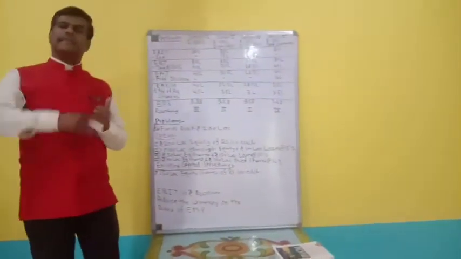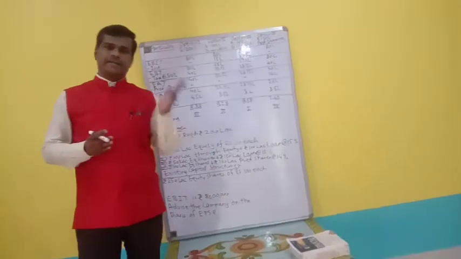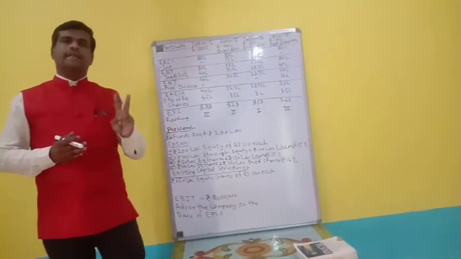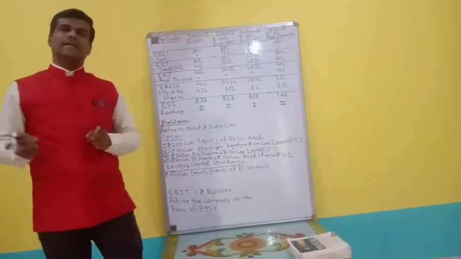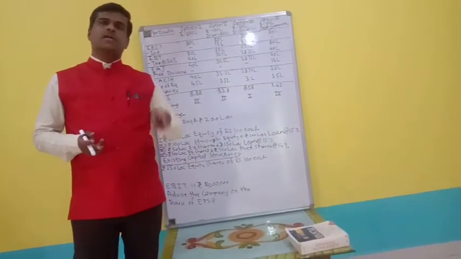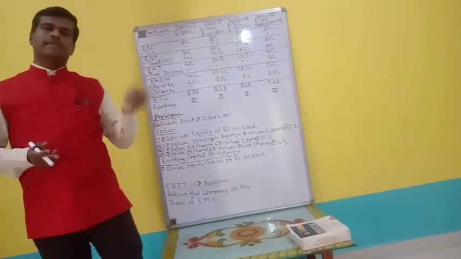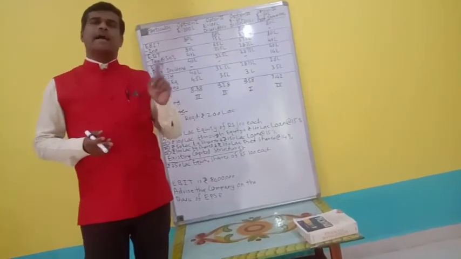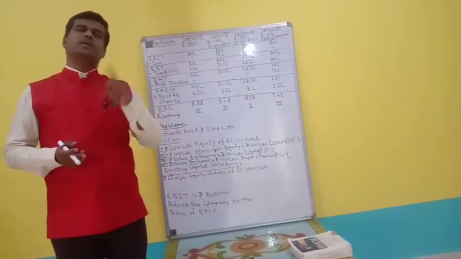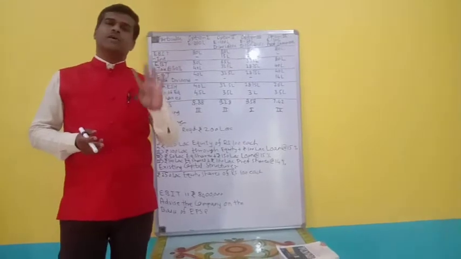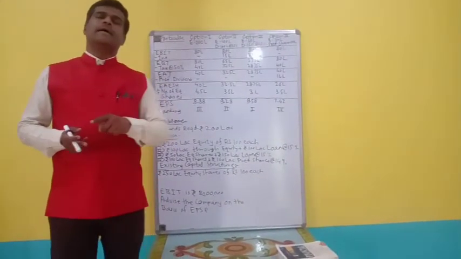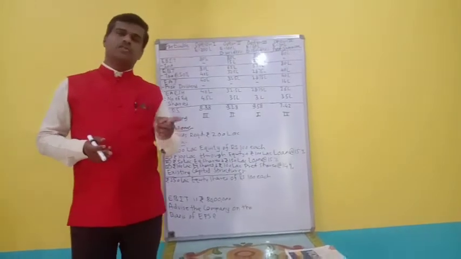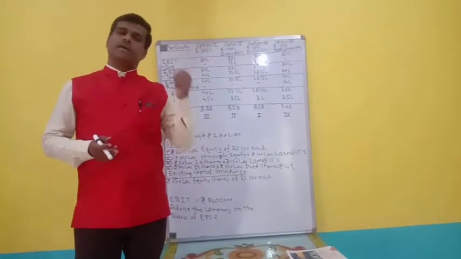What are the choices? Choice number one, they can raise the entire 200 lakh rupees through equity shares. Choice number two, they can raise 100 lakh rupees through equity shares and 100 lakh rupees through a term loan at 15%. Choice number three, they can raise 50 lakh rupees through equity shares and the remaining 150 lakh rupees through a term loan at 15%. And choice number four, they can raise 100 lakh rupees through equity shares and the remaining 100 lakh rupees through preference shares at a 14% rate of dividend.